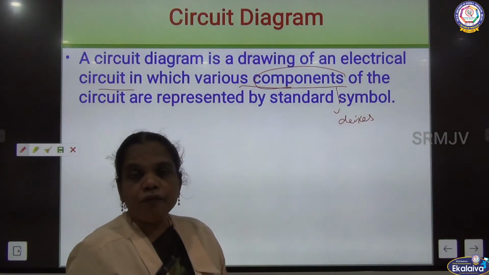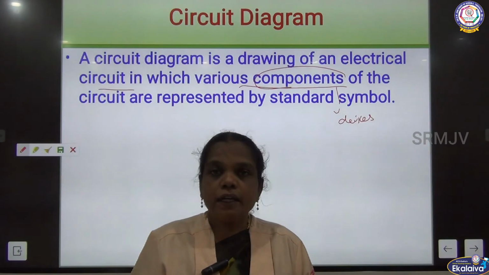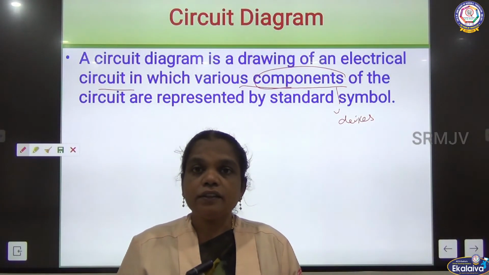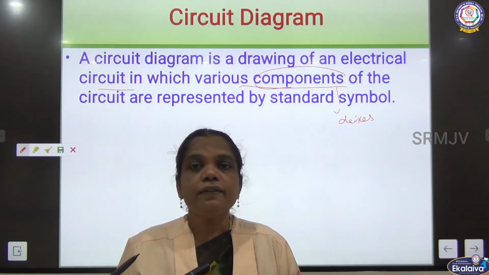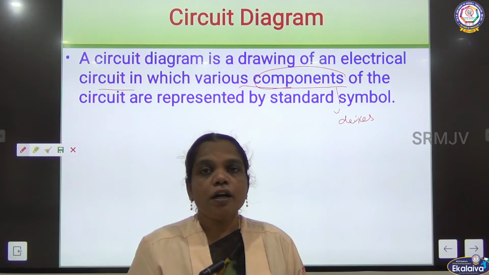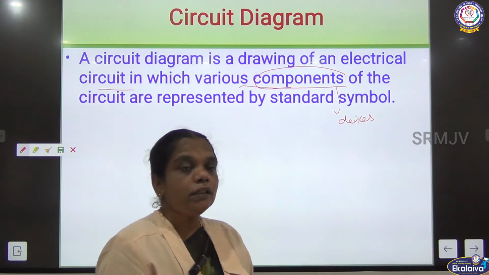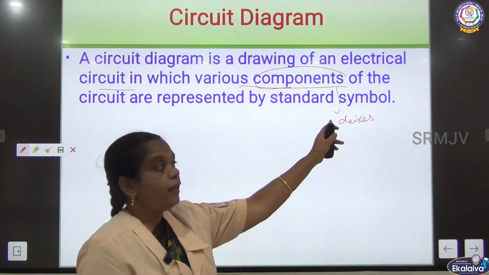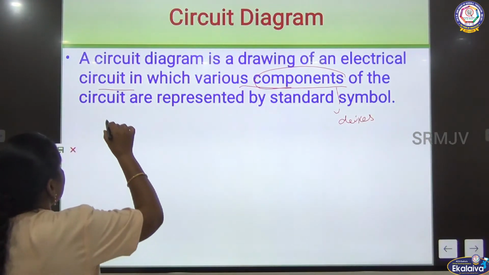We are using many fans, electric bulbs, AC, refrigerator, mixie, grinder, iron box. There are various appliances in our home. We are using television and charging plug points like that. So what can be connected are called the components of the circuit.